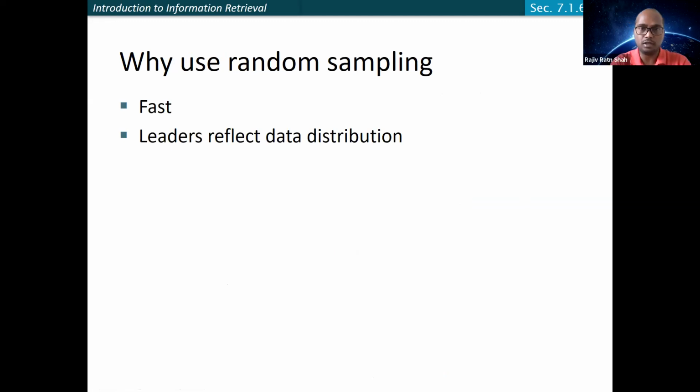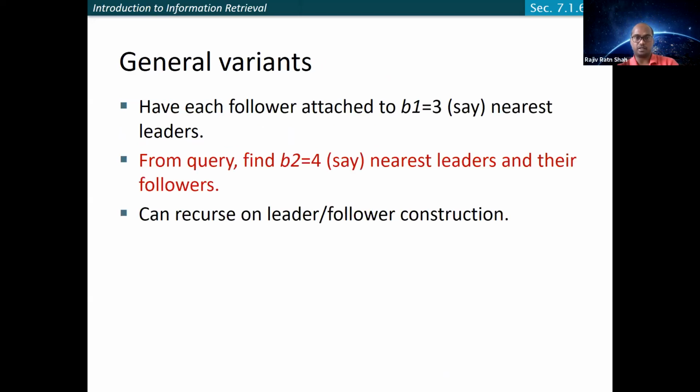So why use random sampling? Because it is fast, and the leaders reflect the data distribution, and they are basically the representation of all the followers they have.